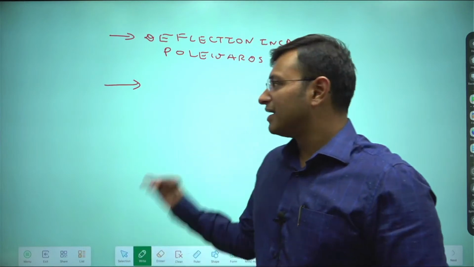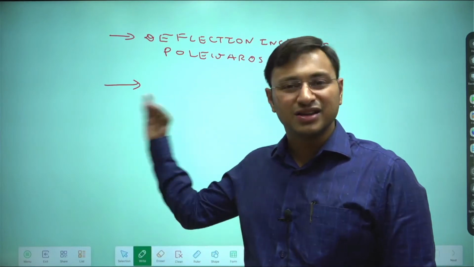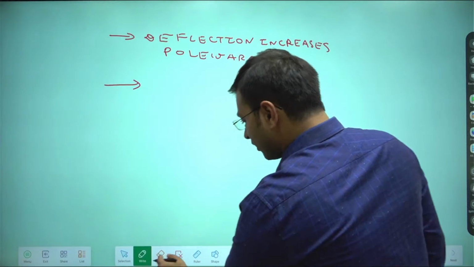Okay, so I'm writing this again in capital red so that you get this concept very properly.